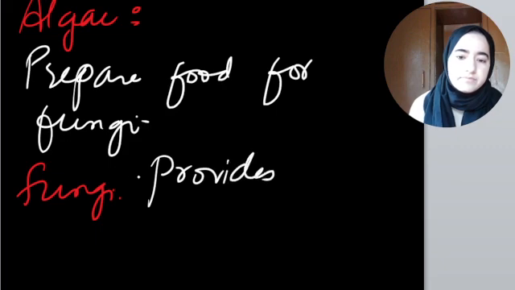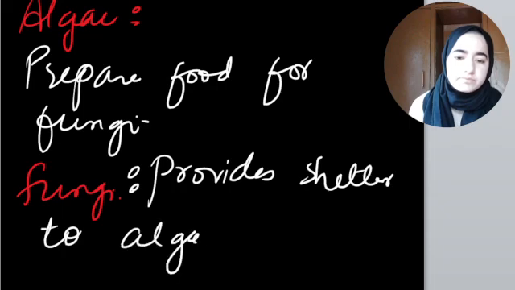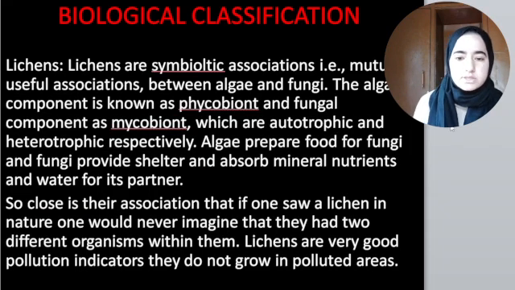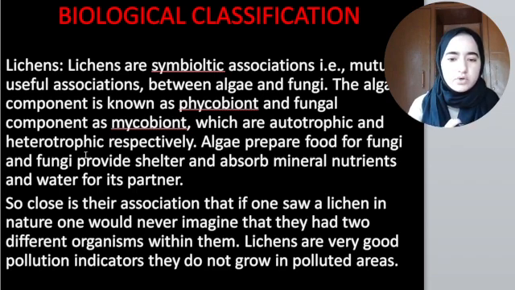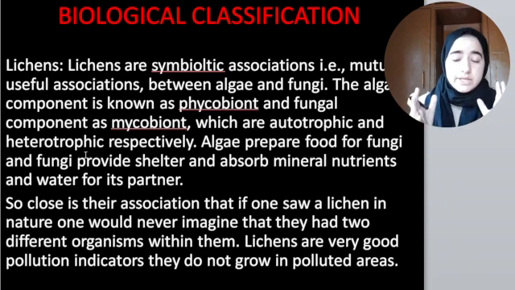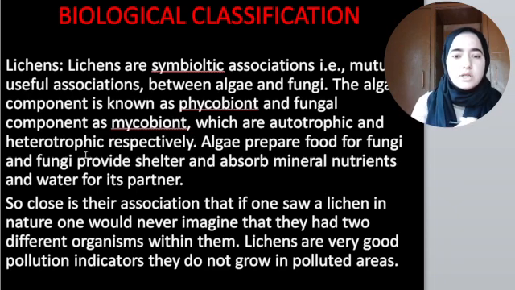I hope this concept is clear. Lichen is a mutually useful symbiotic association between algae and fungi. Algae prepare food for fungi, and fungi in turn provide shelter and absorb mineral nutrients and water for their partner. Their association is that close. If one sees a lichen, no one can believe that it includes two organisms within it.